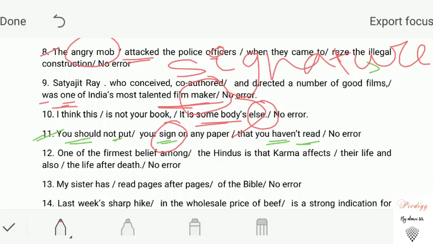Okay. Our next question is, one of the firmest belief among the Hindus is that karma affects their life and also the life after death.